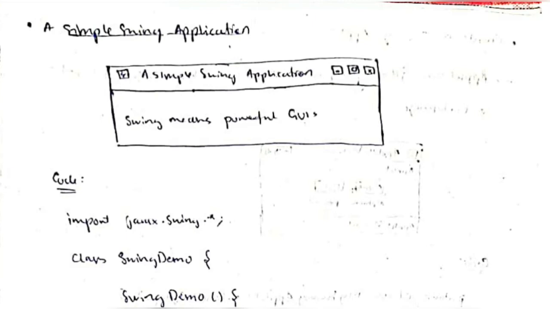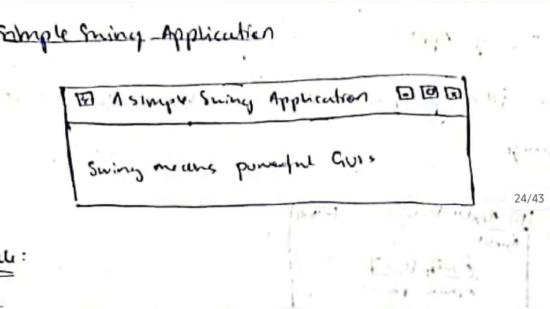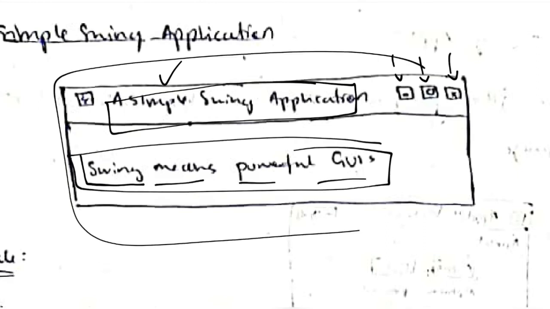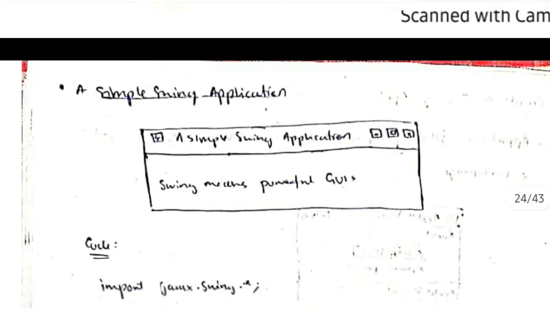Let's see how to create a simple swing application. This is a simple swing application. Here what you can see is the top taskbar, which has the text "A Simple Swing Application", and here are the close button, resize button and minimize button, and inside the window what we have is the text "Swing means powerful GUIs". How to create this? Let's see. By using Swing we can easily create that.